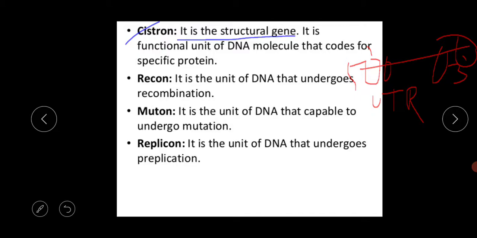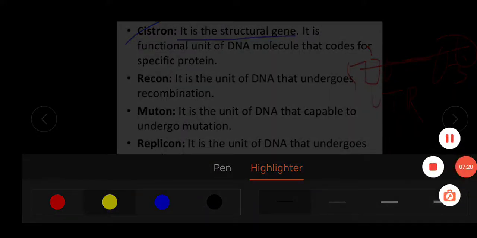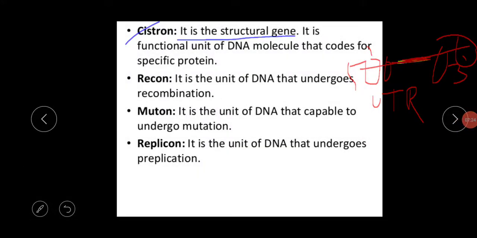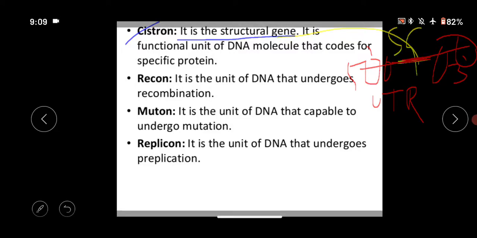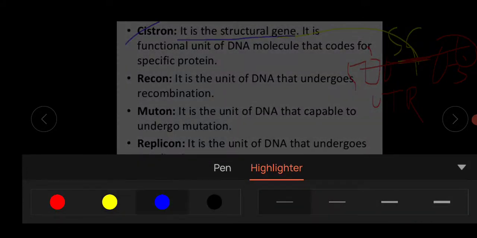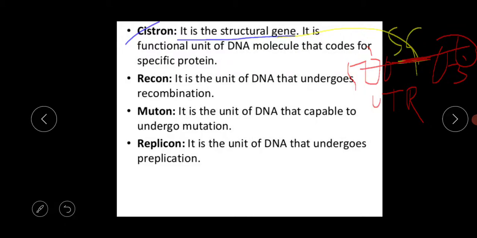This portion is also the UTR region, and the rest of the portion is the structural gene portion. So this is the meaning of the cistron: the functional unit of the DNA molecule which codes for a specific protein.